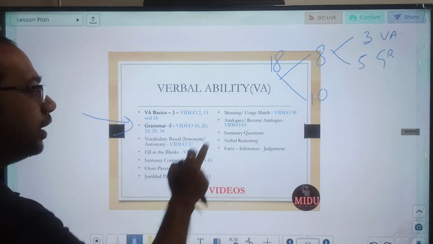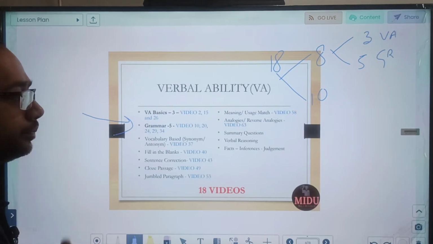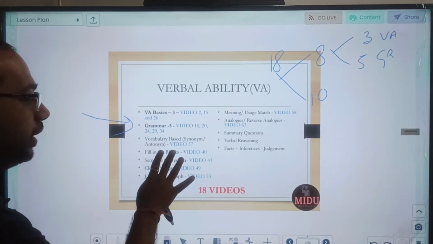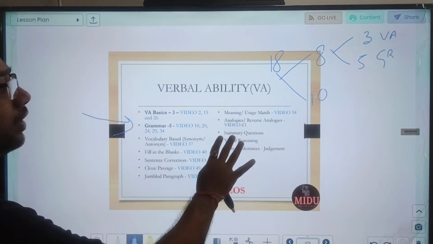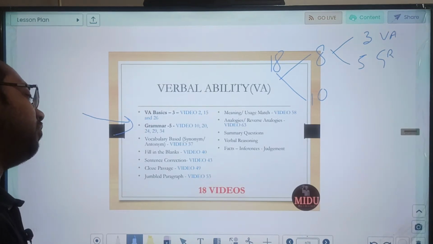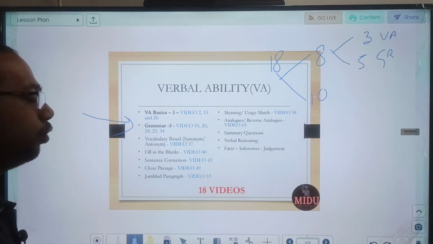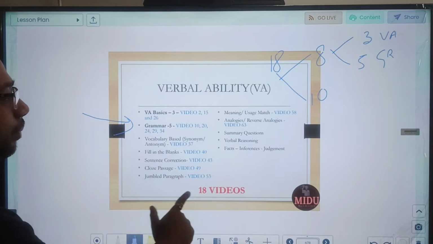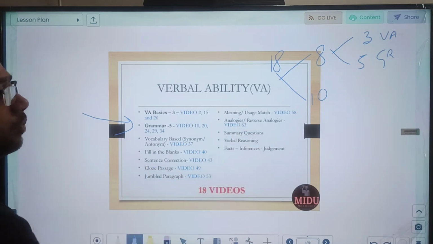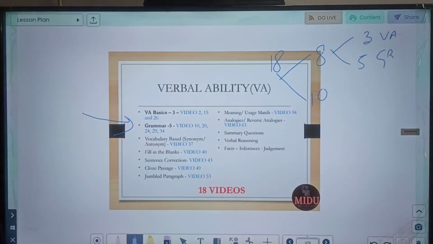And in our practice we are basically using these concepts only. In practice also, out of 10 we have already done 7 types of practice questions: fill-ups, correction, close paragraph and all. You can see this list up to here. Today we will do the next practice questions, which are basically summary questions.